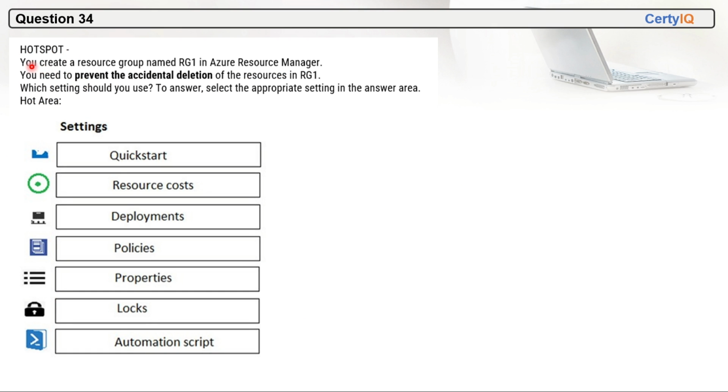Question 34. This is a hotspot. You create a resource group named RG1 in Azure Resource Manager. You need to prevent accidental deletion of resources in RG1. Which setting should you use? To answer, select the appropriate setting in the answer area. So which of these settings will you choose to prevent accidental deletion? So lock will be the correct option here. We will choose lock.